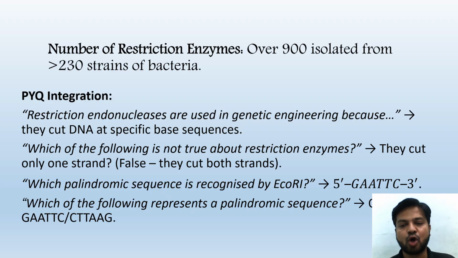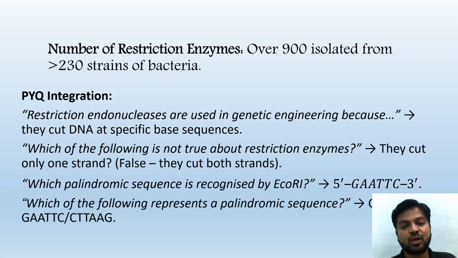Let's integrate this topic with the previous year question. Restriction endonucleases are used in genetic engineering because they cut at a specific base sequence. That is the reason. Which of the following is not true about restriction enzymes? As I have told you, true and false statement type questions are going to come. So they cut only one strand, that is false, so don't fall for that one. They cut both the strands and that too at a specific location, which we have seen.